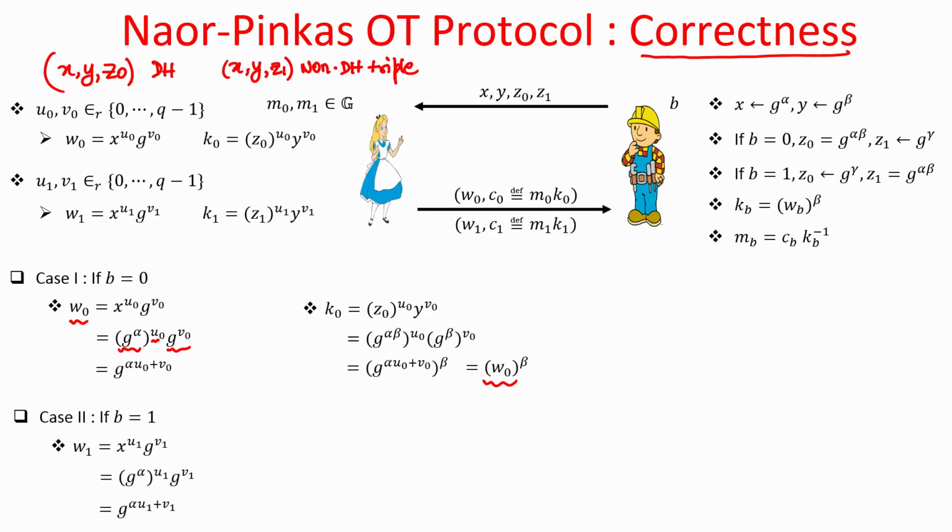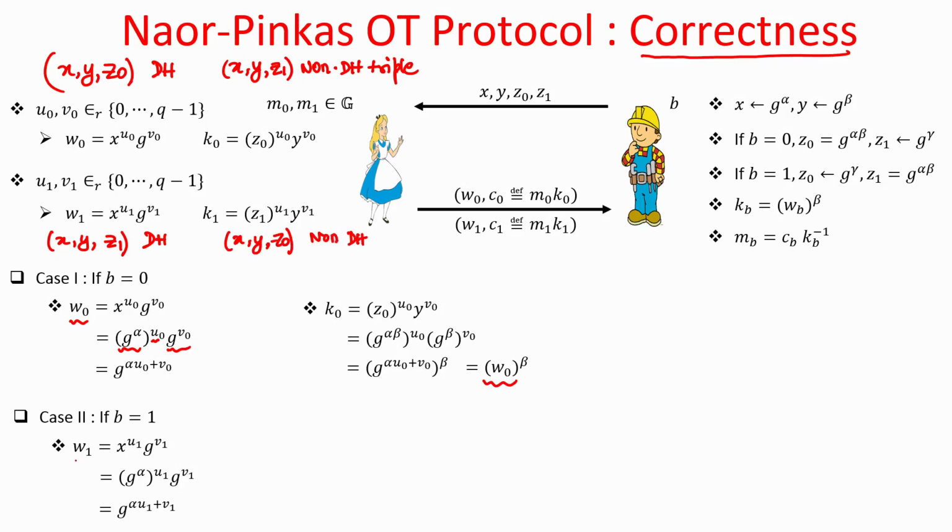The case 2 could be when Bob's choice bit was 1. If Bob's choice bit was 1, then x, y and z1 constitute a Diffie-Hellman triple, and x, y, z naught constitute a non-Diffie-Hellman triple.